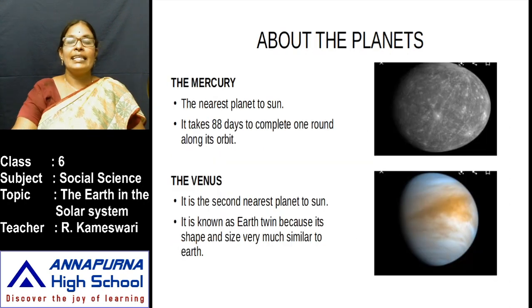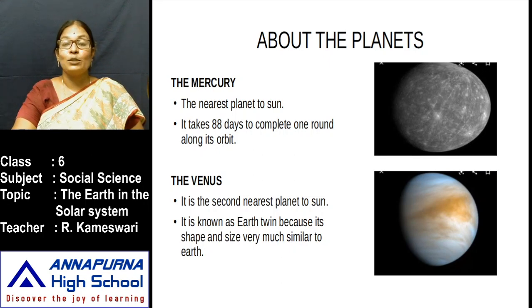Next, let us discuss the planets one by one. The first planet in our solar system is Mercury. Mercury is the nearest planet to the sun and it is the smallest planet in our solar system. It takes 88 days to complete one round along its orbit. See children, how is this planet? It is black in color. Why? What is the reason? It is too near to our sun.